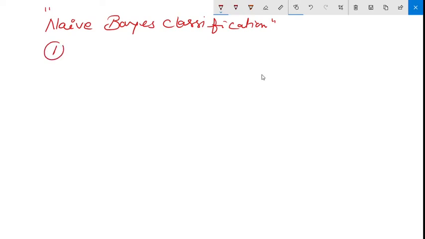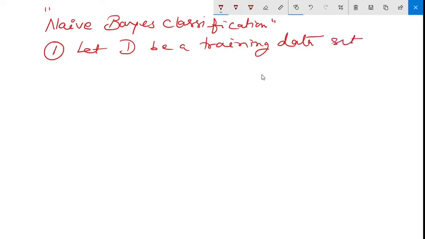Point number 1. Let's say D is the data set, capital D is a training data set. First we will see how it behaves with the normal data, then we will go to the text data. So D is a training data set and their associated class labels.